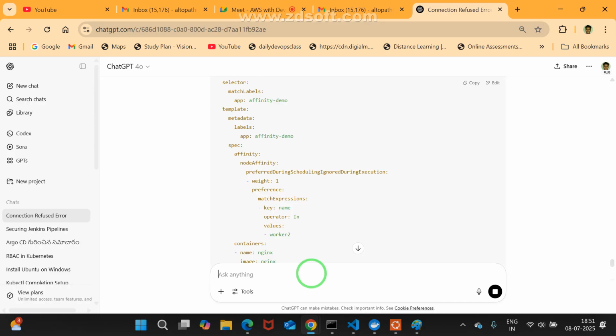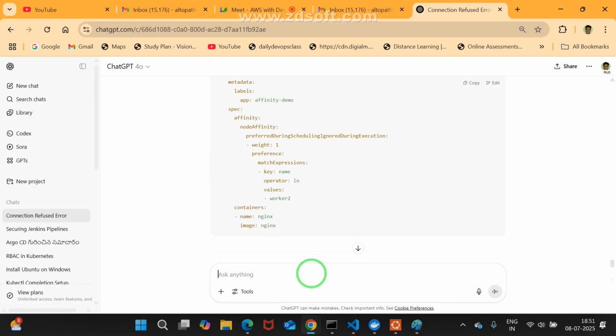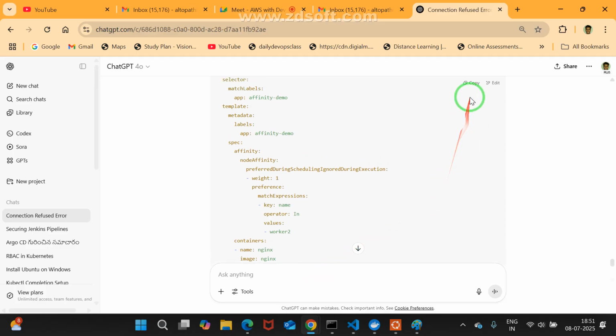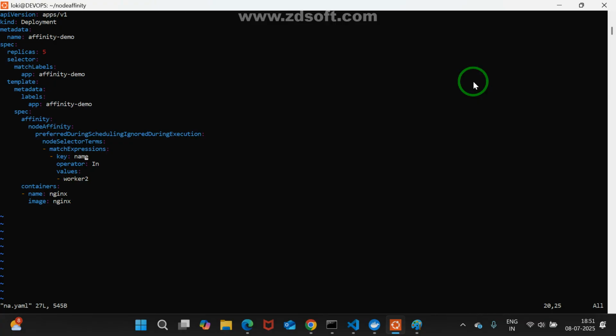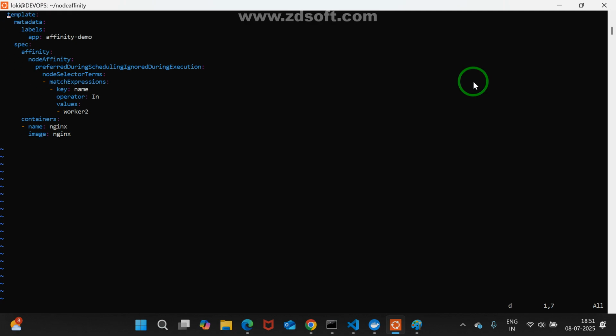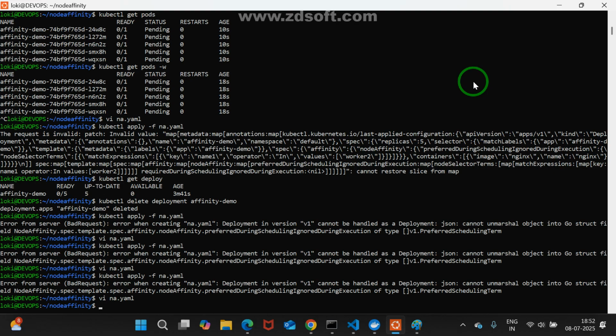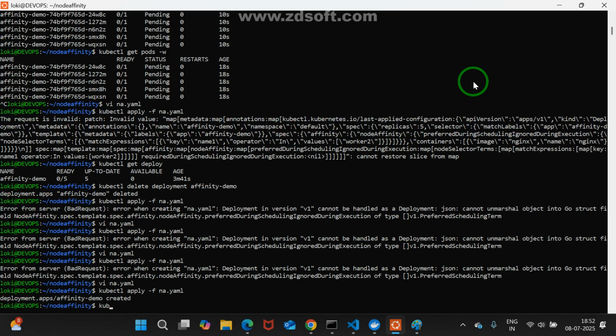Affinity, nodeAffinity, preferred. They are giving an extra term. If you use preferred, you need to give weight also. Weight, priority. Okay, good. Now a little modification is required. Escape. We modified only the one area, that is reflecting in the other area also. Now name only. Yes or no? Yes, escape, shift :X. Now good to go. Now apply. Yes, created. kubectl get pods -o wide.